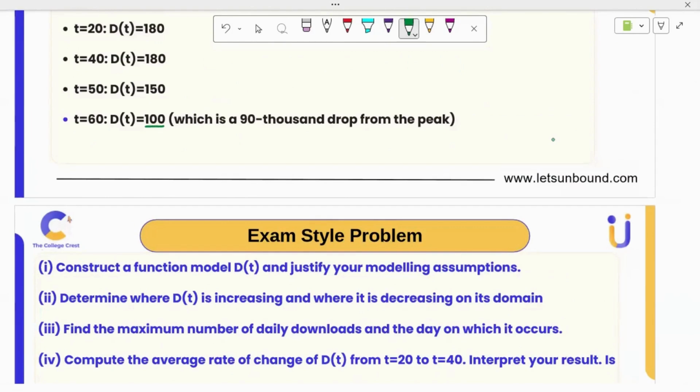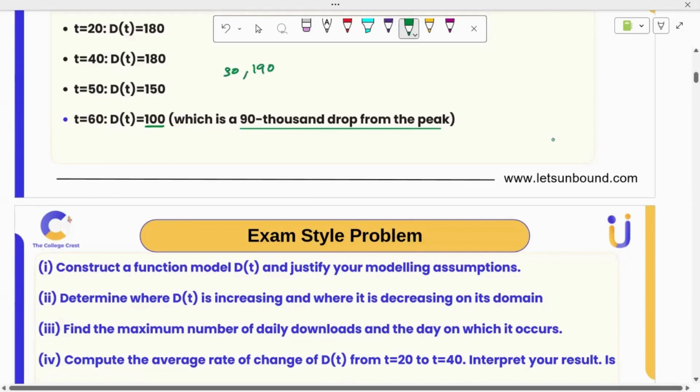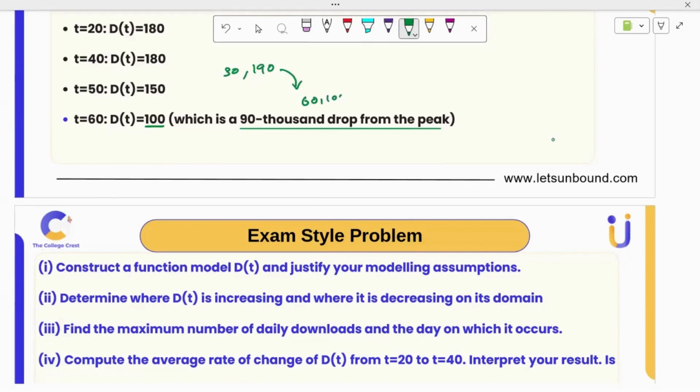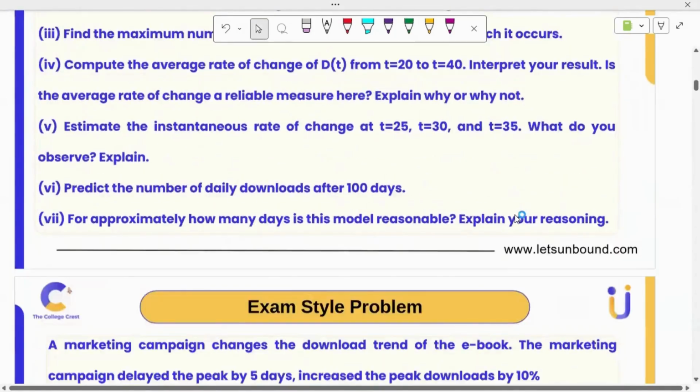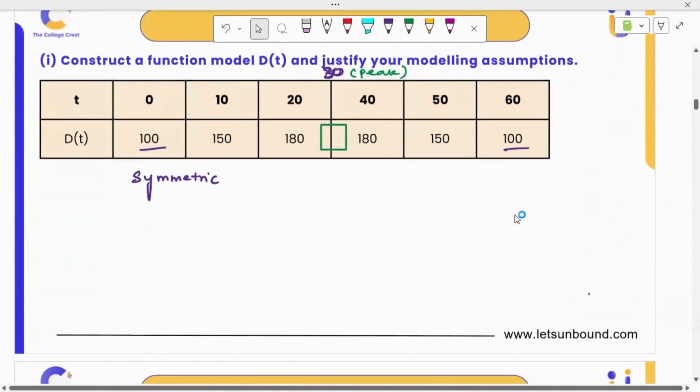At t equal to 60, it was 100, which is a 90 drop from the peak. So what would be at 30? It should be 190. Then only a drop of 90 can give you 100 at t equal to 60. Correct? So from this, I can analyze that it's 190. So it's symmetric about t equal to 30 and the respective d of t is 190.